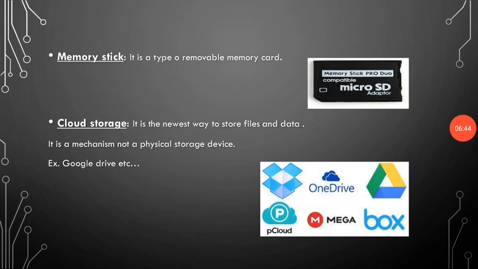Our next storage device is memory stick. It is a type of removable memory card. You can easily see it in your smartphone. It is also a type of storage device where you can store any type of information like audio, videos, pictures, documents. You can easily store them in the memory stick.